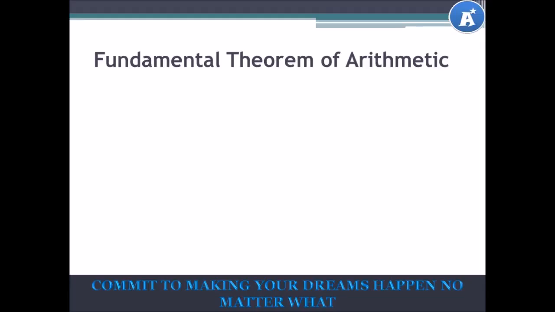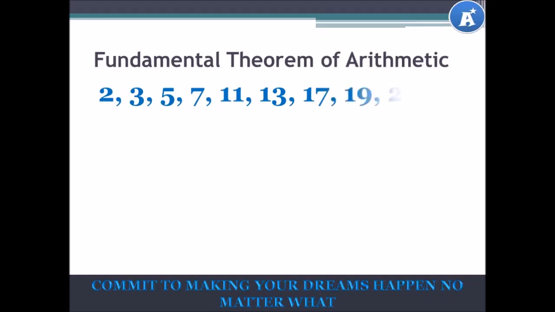Your prime numbers are all those numbers that have only 2 factors, and they are 2, 3, 5, 7, 11, 13, 17, 19, 29, all the way to infinity. So let's look at how we can express a number as a product of its prime factors. Let's use this example.